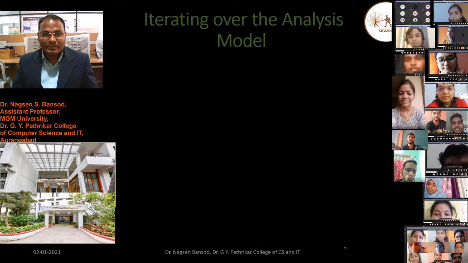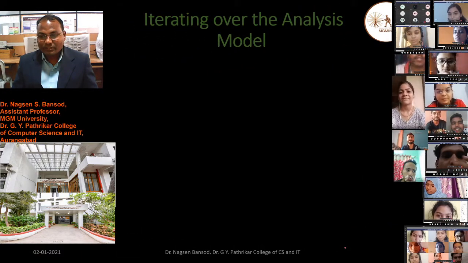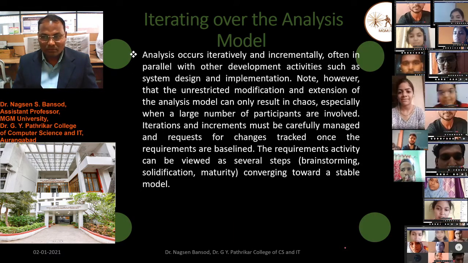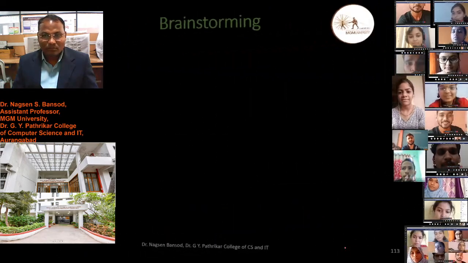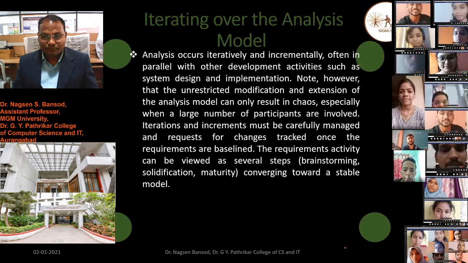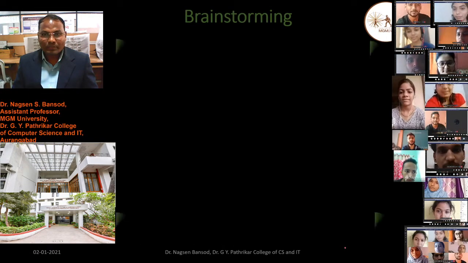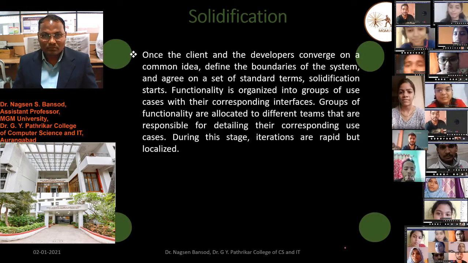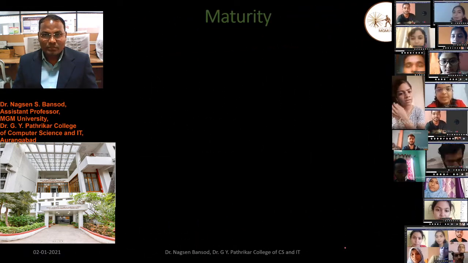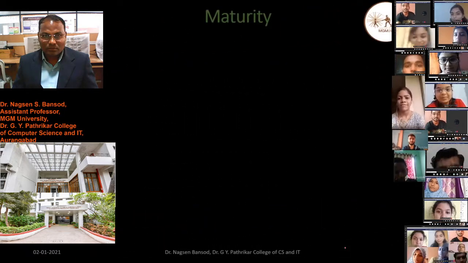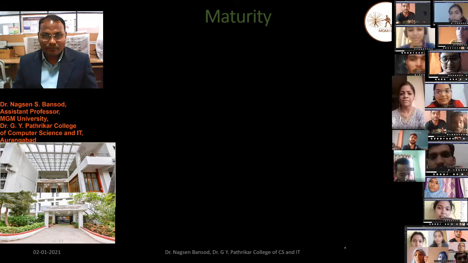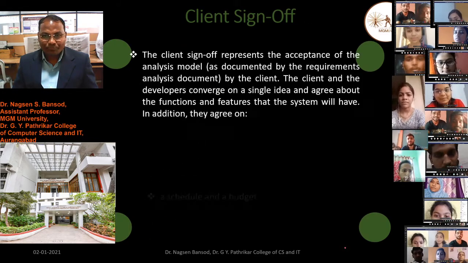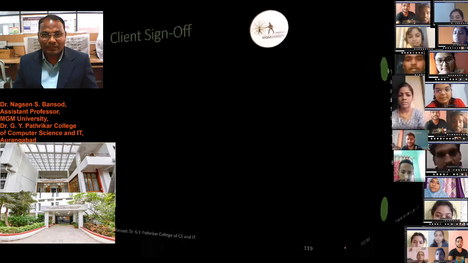Now the next point is the interaction over the analysis model. After communication, interaction over the analysis model. Then brainstorming, then solidification and maturity. Client sign off. This point we will study in the next lecture.